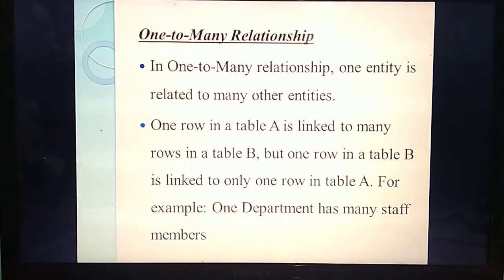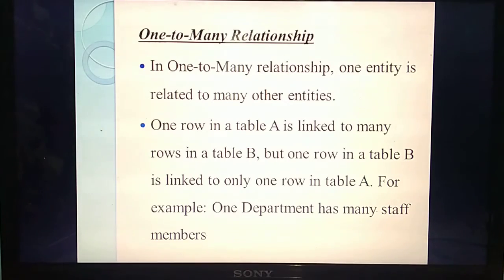Understand? Next one is the one-to-many relationship. The name itself says one-to-many. That means one entity from one table is linked with many entities from the next table. Understand? One entity from one table is linked with many entities from the next table. Consider two tables, table A and table B. That is one row. That means the first row in table A is linked with many. Only one row in table A is linked with many rows in table B.